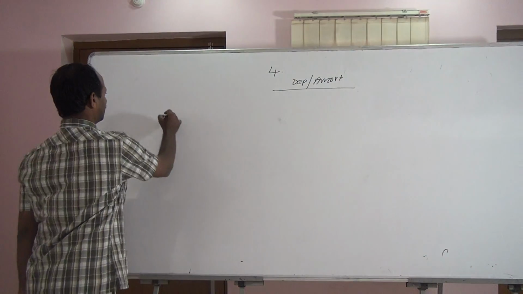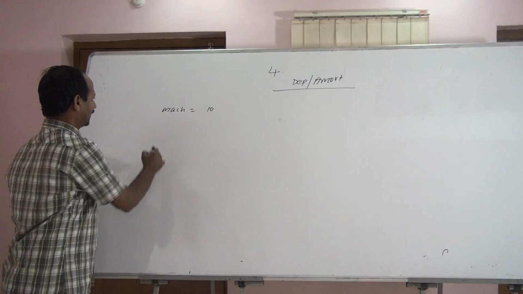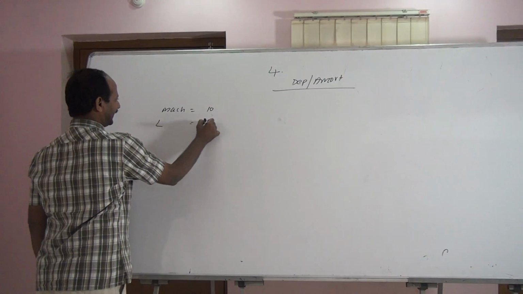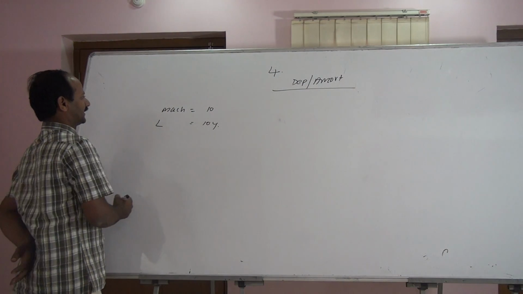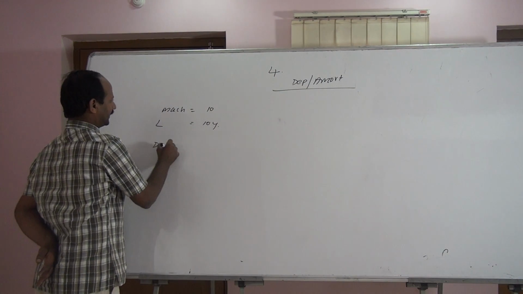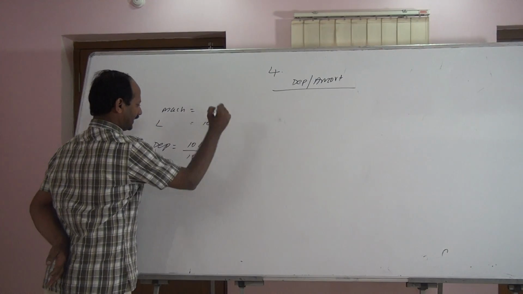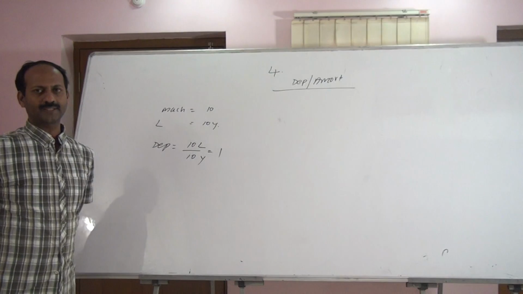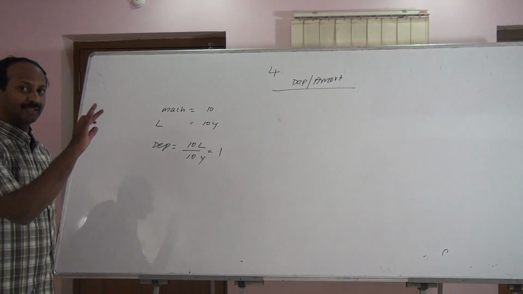Suppose one asset, machinery, cost is 10 lakh, life is 10 years. Each year we have to provide depreciation. Depreciation is equal to 10 lakh divided by 10 years, so each year we have to provide depreciation of 1 lakh, if there is no impairment loss.